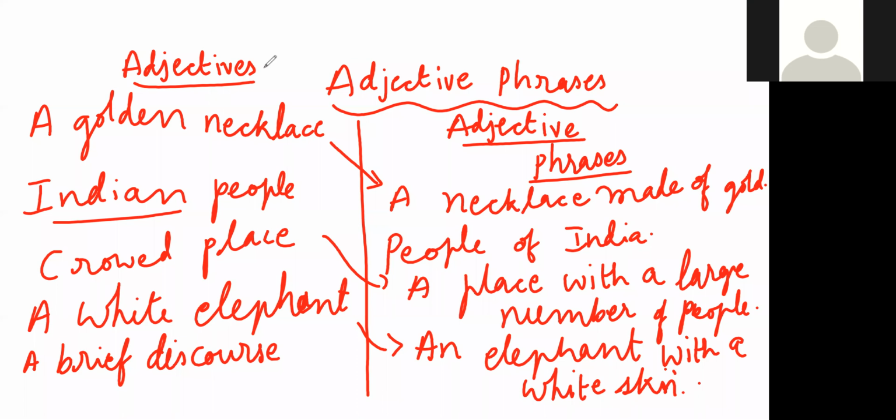Okay. Sir, a discourse with a short duration of time. Very good. That's right. You can write.